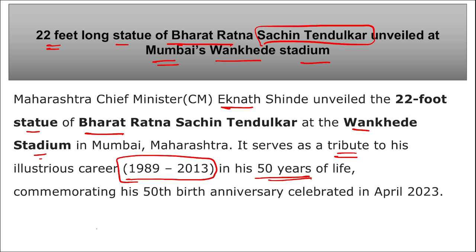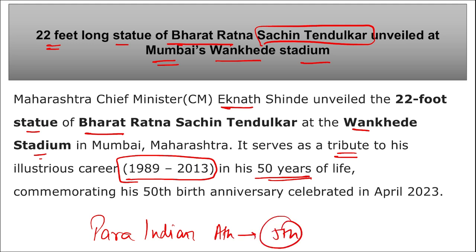Then apart from this, remember we are talking about para Indian athletes, they have finished 5th with 111 medals in the Hangzhou Asian Para Games 2022. I repeat, recently the Asian Para Games were held in Hangzhou, China. And Indian para athletes finished 5th with a total of 111 medals. Out of these 111, 29 were gold, 31 silver, and 51 were bronze.